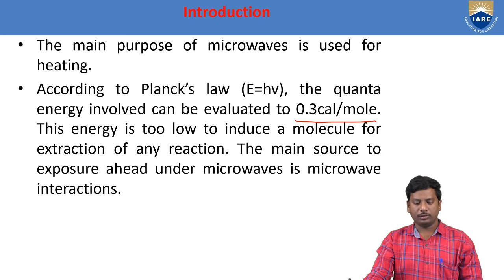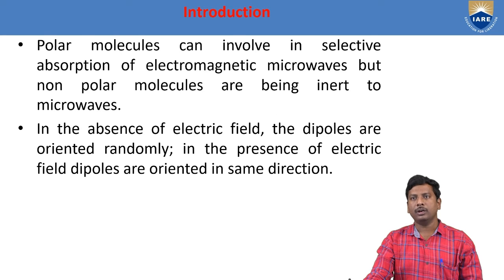The main source of heating under microwaves is microwave interactions. Polar molecules can undergo selective absorption of electromagnetic waves, but non-polar molecules are insensitive to microwaves. This purely depends upon the properties of the microwave. First of all, microwaves come under the category of electromagnetic radiation, containing both electrical and magnetic properties which are perpendicular to one another. Because of this, only polar molecules can selectively absorb these waves, while non-polar molecules are insensitive to microwave radiation.